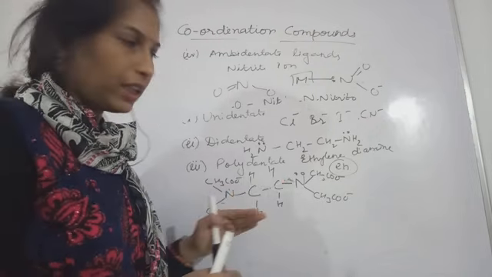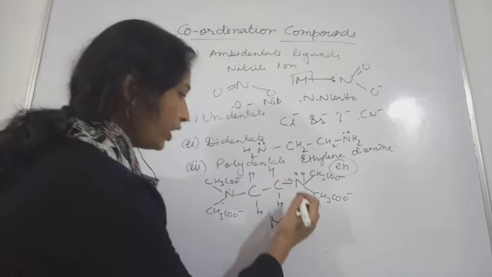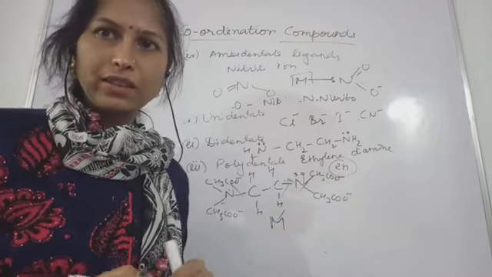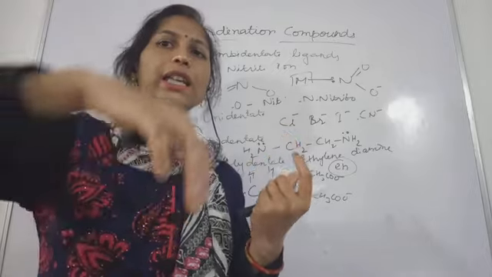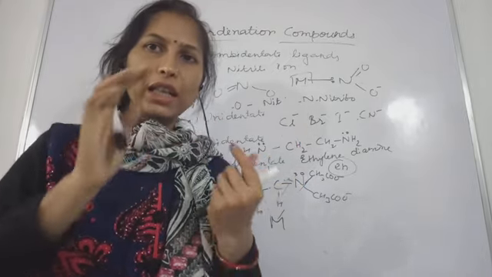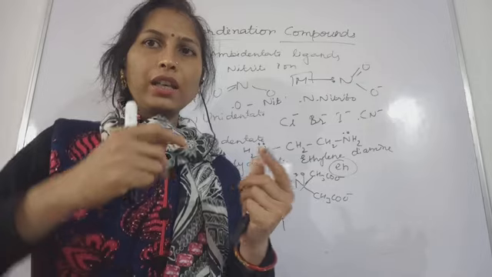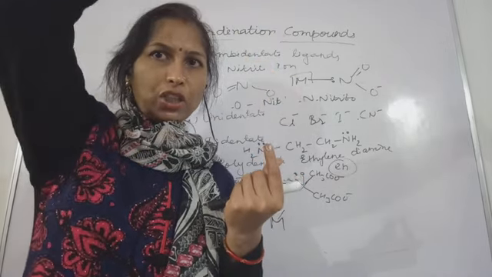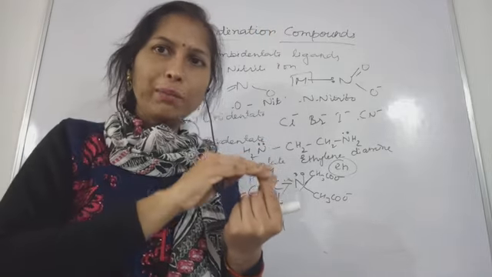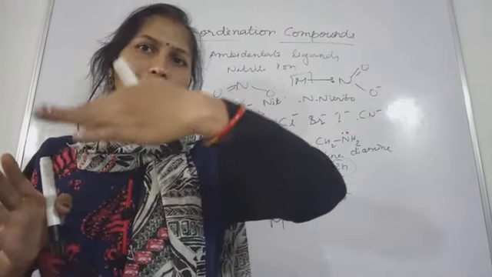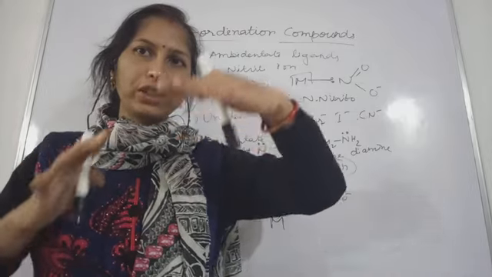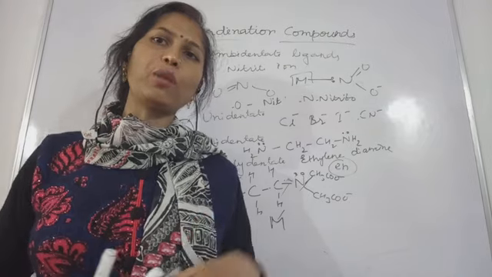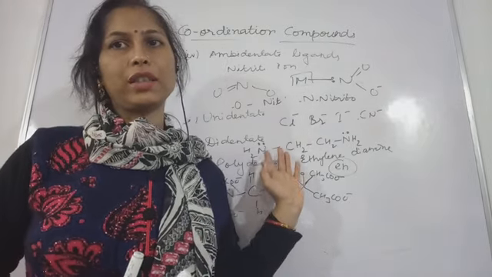Hexadentate ligand, polydentate ligands, in this case the metal is going to get the electrons from all the 6 donor sites. Okay, so this will be called as the chelation of the metal. Chelation means what? The process where the ligands provide their electron pairs to the metal, and they are surrounding the atom from everywhere. So this process is called as chelation, and this chelation is responsible for more stability of the complex,